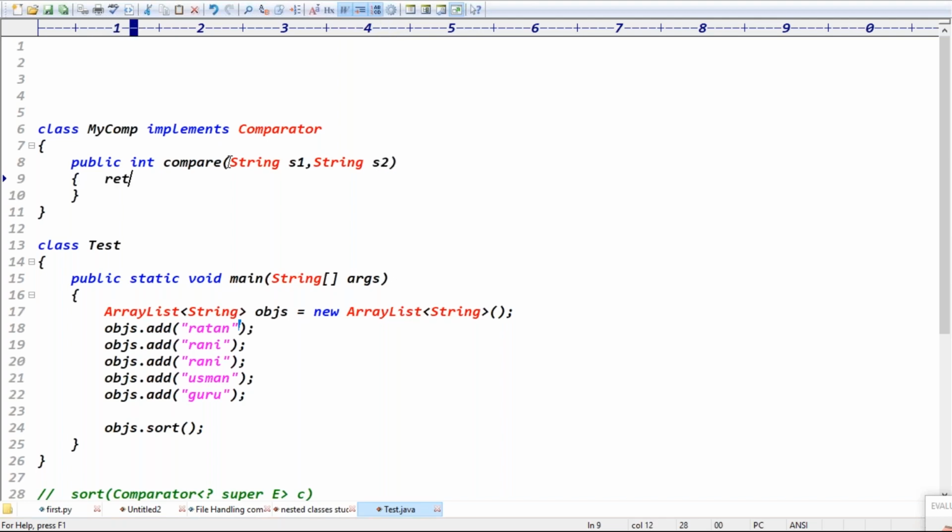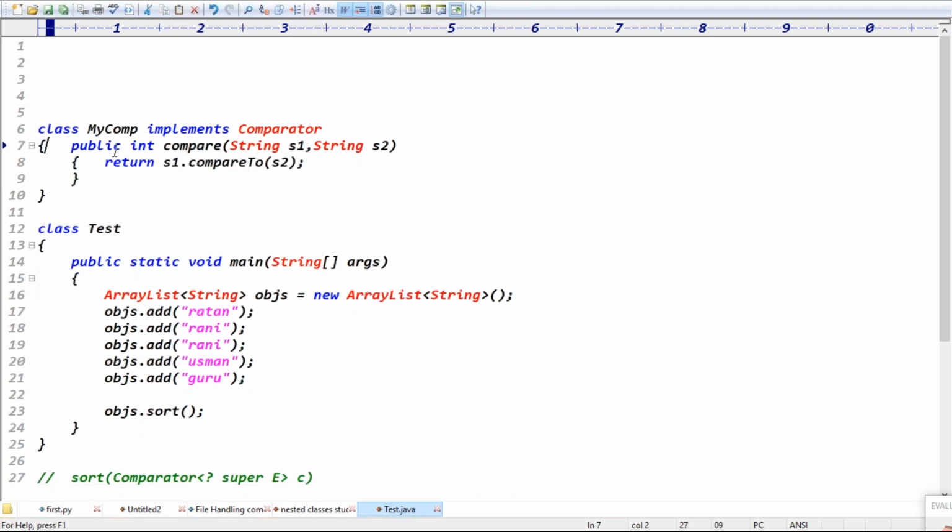Exactly. Because here I simply want to return the data, guys. Return s1 dot compareTo s2, which performs the sorting operation. The compareTo method is required; that I'll tell you later. If you put it like this, the data is sorted in ascending order. Data is sorted in which order, guys? Ascending order. Then sort is expecting the comparator object, but Comparator is an interface. Comparator is an interface, so we have to pass the implementation class object. Here what I will do now is simply create the object of new MyComp, guys.